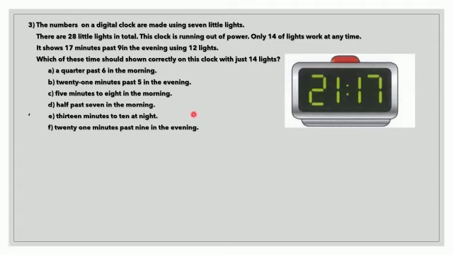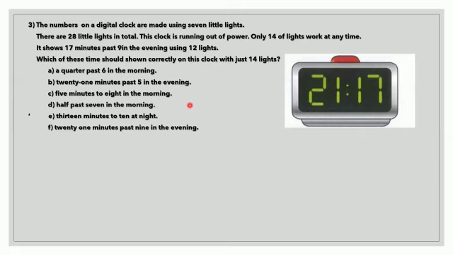After that, we need to confirm whether these times can be expressed in this digital clock with 14 lights. If the given time can be expressed using these 14 lights, we can conclude that it is possible. If it exceeds 14 lights, then we can say it is not possible to show the time with these 14 lights.